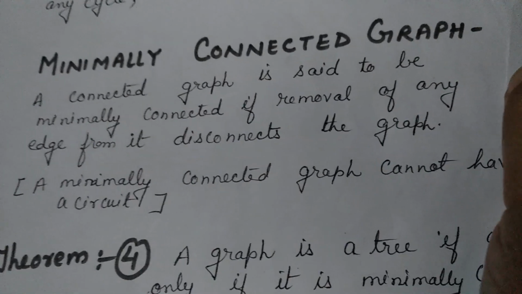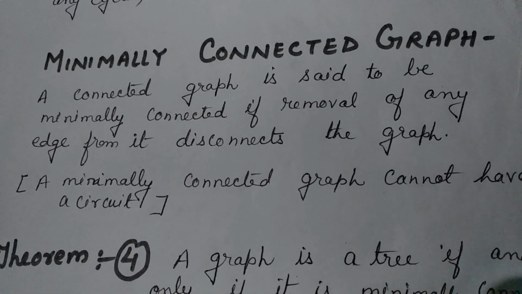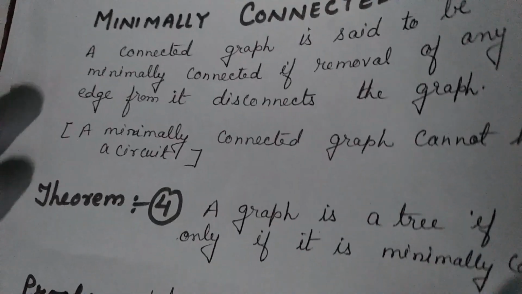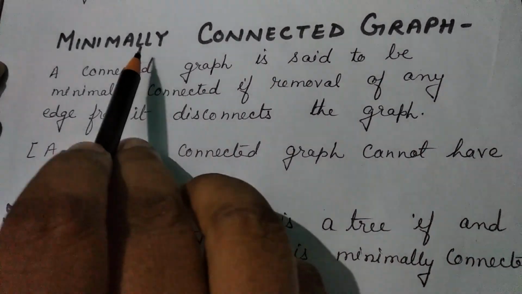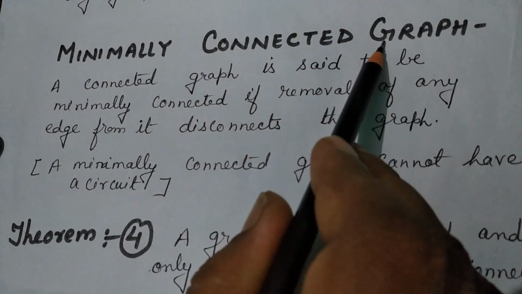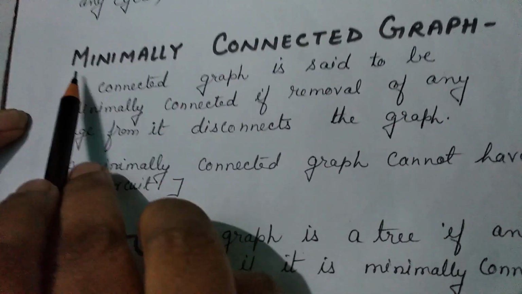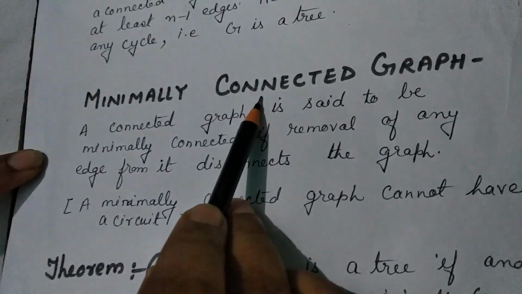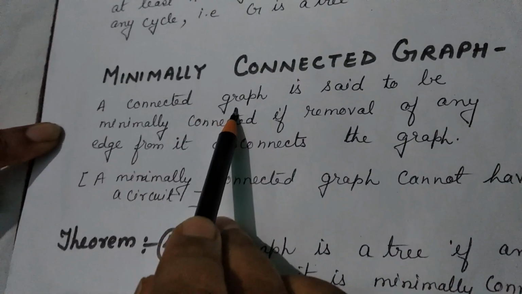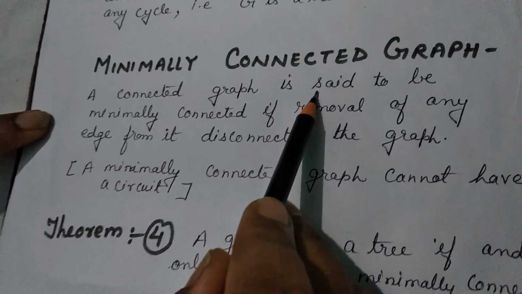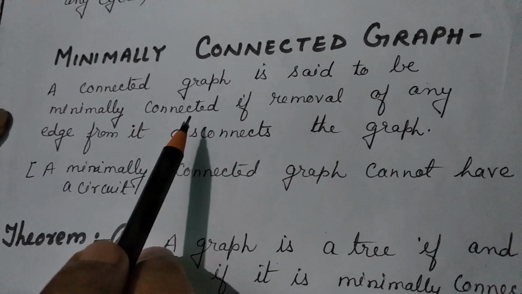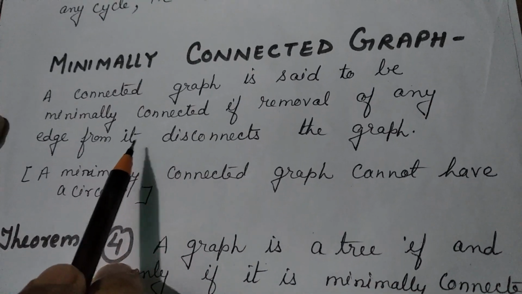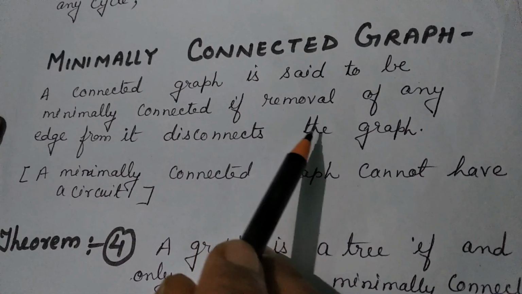Now, let us go to the fourth property. But before that, there is a term: minimally connected graph. What is a minimally connected graph? A connected graph is said to be minimally connected if removal of any edge from it disconnects the graph.